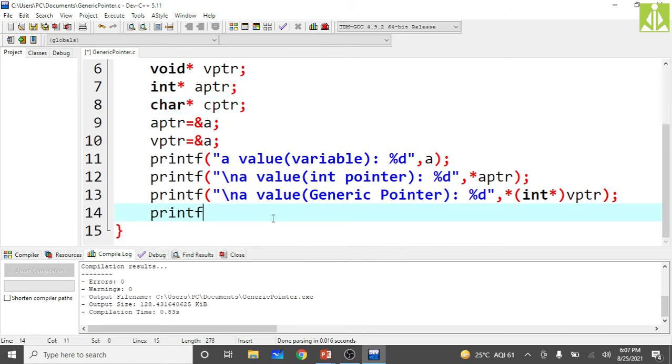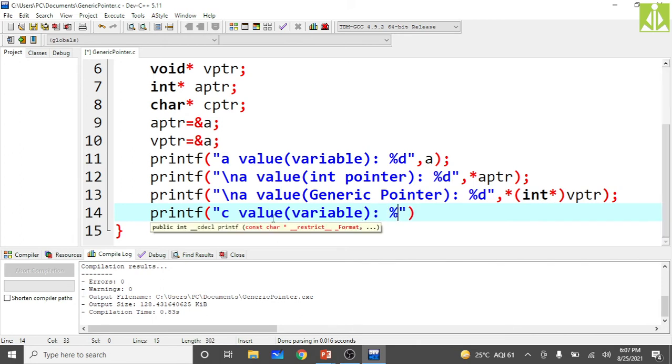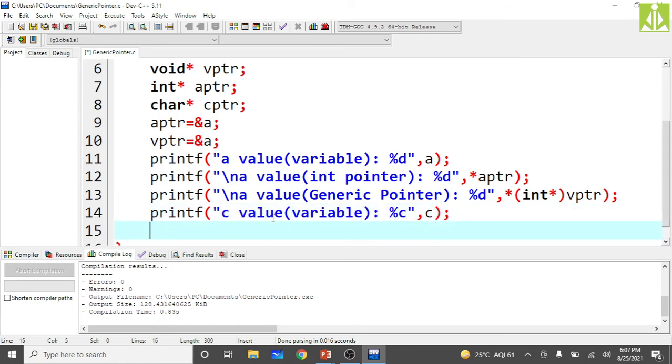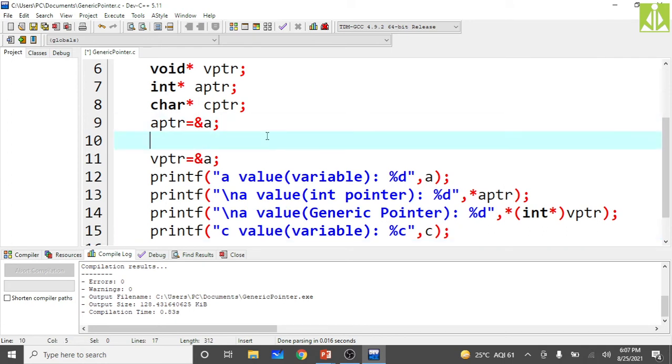Now printf C value. It is a character, isn't it? First of all, we print using a variable. So %c is the conversion code, because we are dealing with characters now. The C variable is holding the character data. Now take a character pointer CPTR, and in that CPTR store the address of C. CPTR is equal to &C.